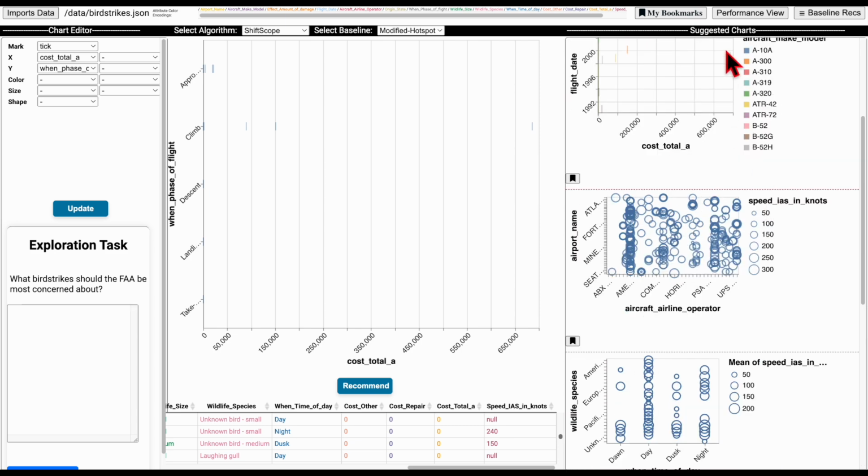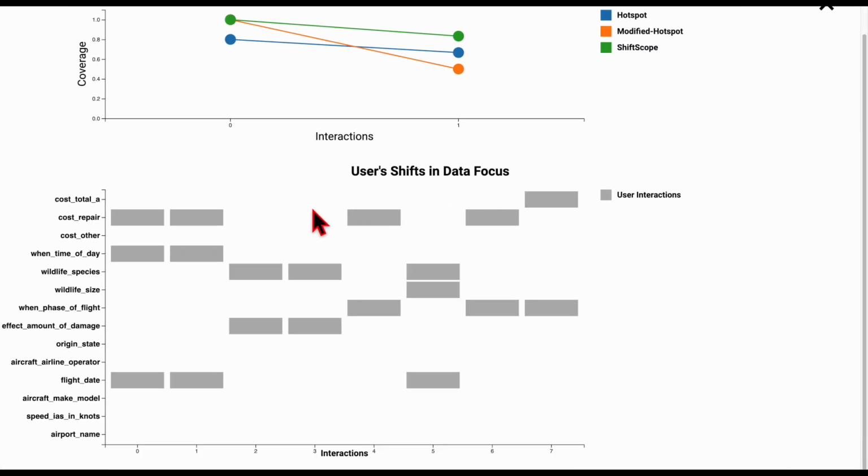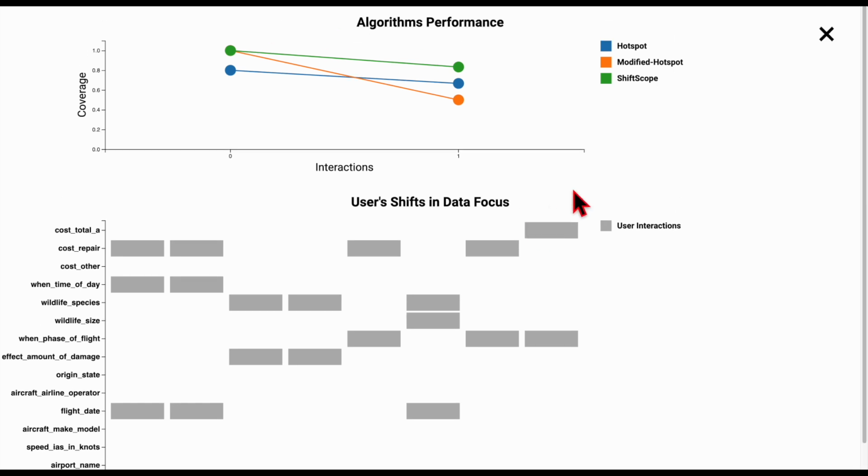I can go to the performance view to gauge algorithm performance. The second view shows user shift in data focus. For example, in the first interaction, users interacted with cost repair, flight date. In the middle, the user interacted with wildlife species, amount of damage, and now they're moving towards analyzing phase of flight and cost. The first view shows the coverage of these algorithms.